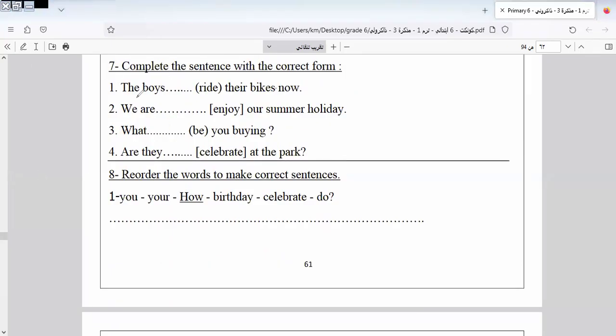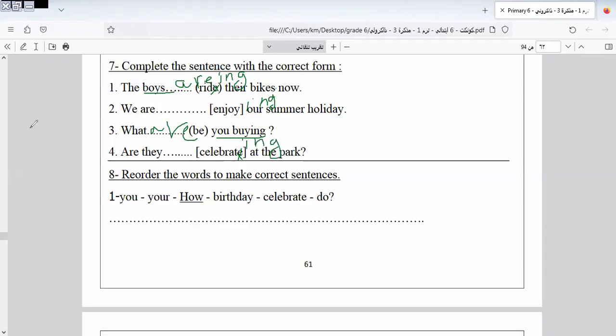Here we have boys here, so it will be "are riding." Why "are riding"? Because here we have "now" and we put the ing form, verb to be plus ing form. "Are enjoying. You are clever pupils." Why? Because here is the continuous tense. Here it will be "what you buying," so it will be "what are you buying?" "We are celebrating." I omit e and add ing to the verb.